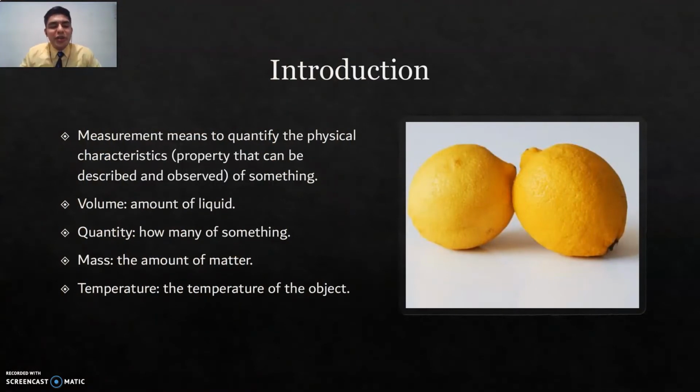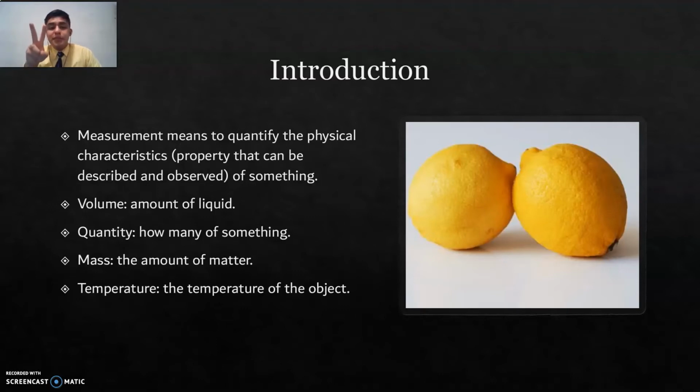Alright, so we have an introduction here in which measurement means to quantify the physical characteristics, which are the properties that can be described and observed, of something. For example, if we talk about the volume of something, we can talk about the amount of liquid that we can find in those lemons right there. How about the quantity? How many of something we have? So how many lemons do you see in that picture?